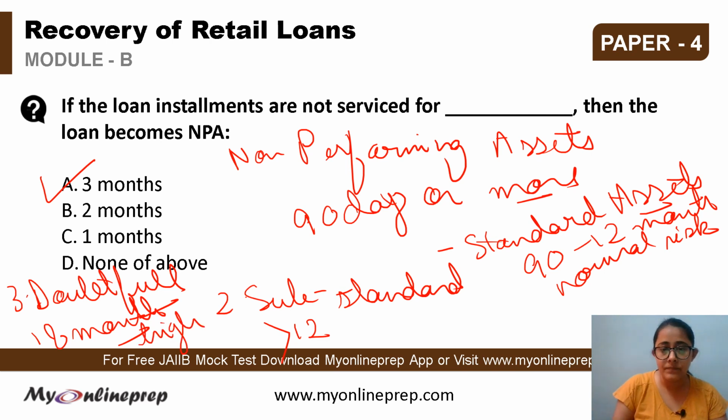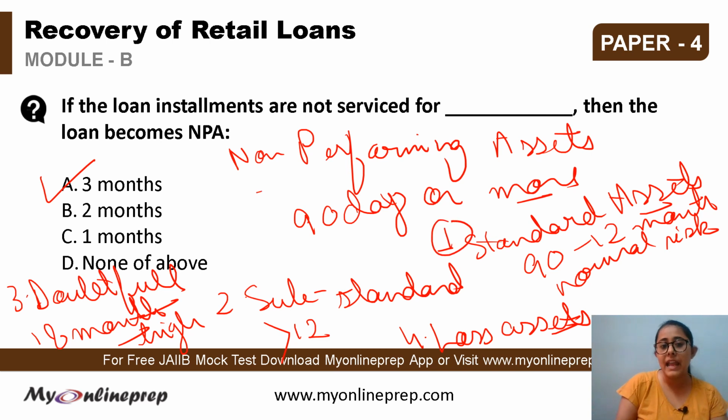And the fourth category is the loss assets. The loss assets are those where an extended period of non-repayment has occurred, and the banks accept the fact that it will not be repaid, so the entire amount of the loan must be written off completely. So these are the four subcategories of the NPAs, and the answer here is option A, that is 3 months.